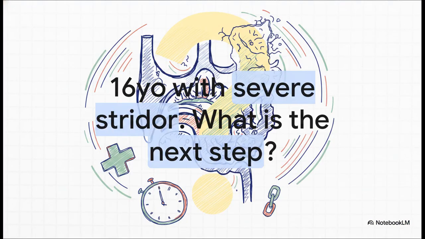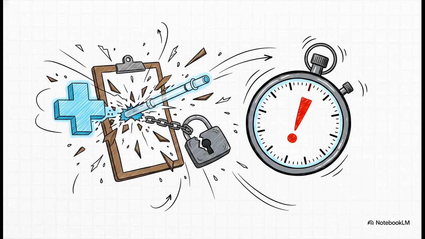Let's test this out. Evaluate this presentation. An unaccompanied 16-year-old presents with severe stridor requiring immediate, complex pediatric airway management. So what's the most appropriate next step? Is it A, wait for parental consent, B, seek a court order, C, transfer the patient, D, intubate immediately, or E, consult the ethics committee? If you guessed D, intubate immediately, you nailed it.